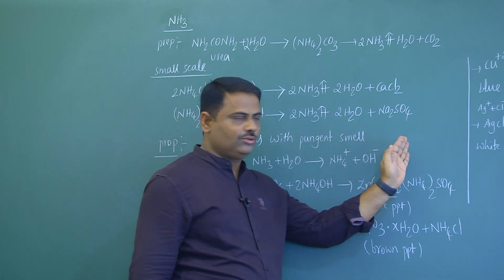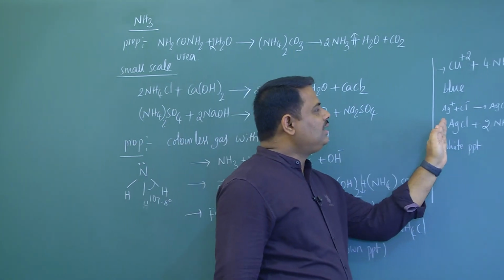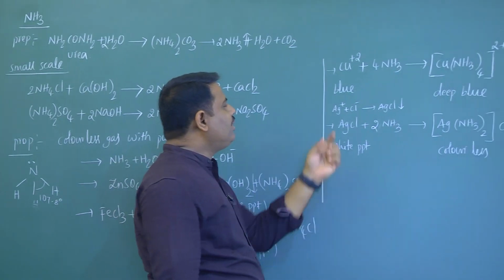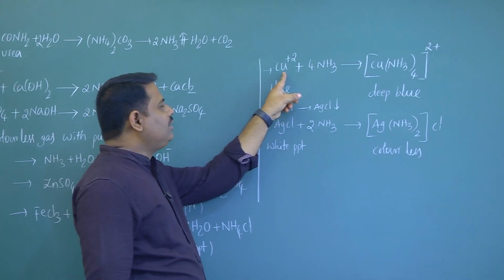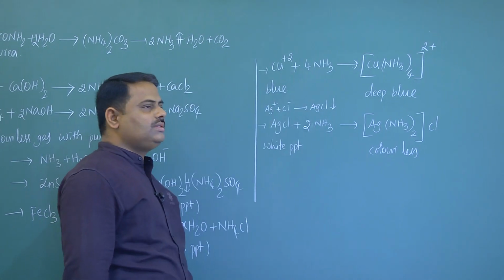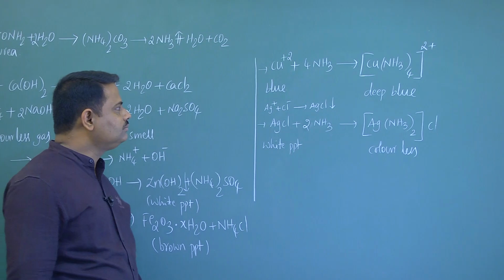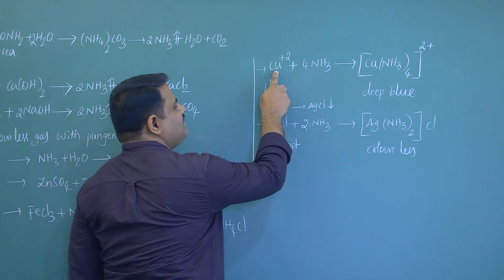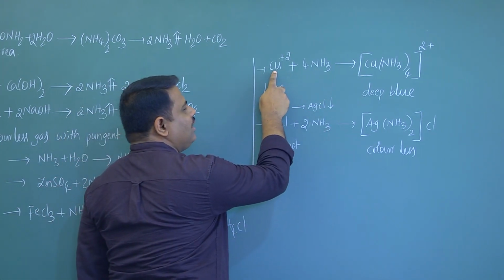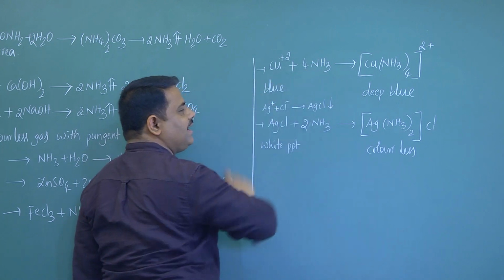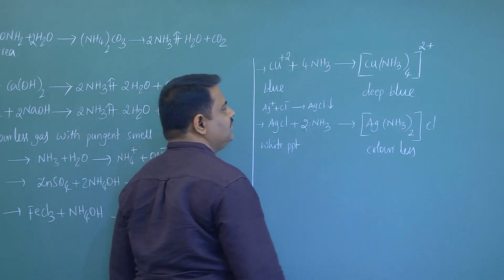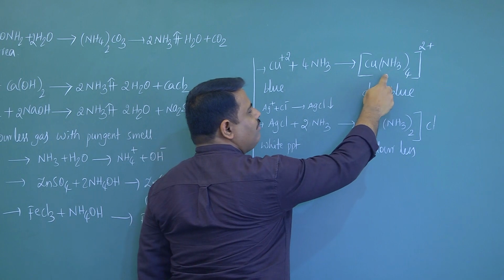Now if you move to other identifications, an important metal is copper. This is copper ion, or you can say copper salts aqueous solution. When copper salts aqueous solution is taken and ammonia liquid is added, then you will get a complex compound.